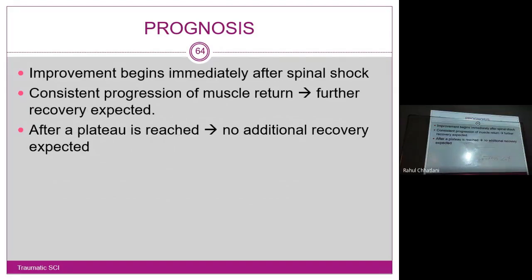Improvement begins immediately after the spinal shock. As the spinal shock ends, slowly and steadily the muscles and the sensory supply will become normal.